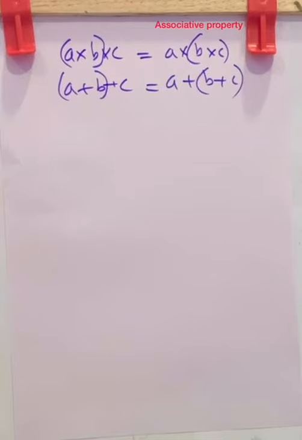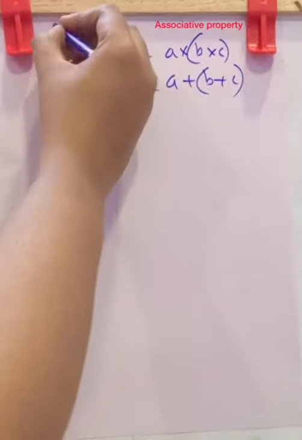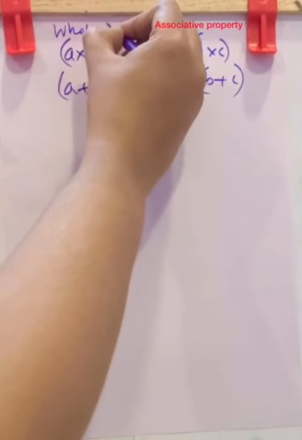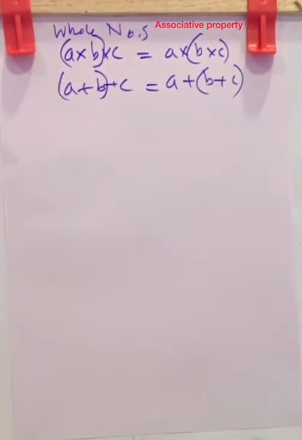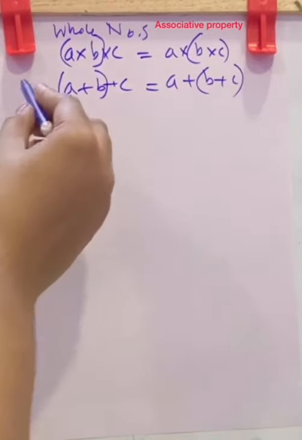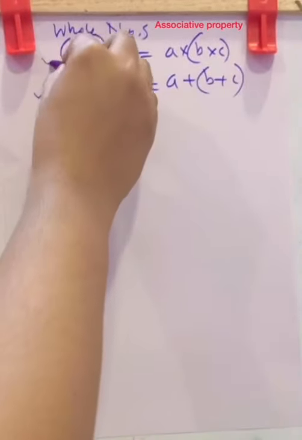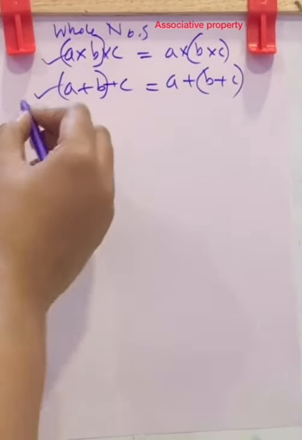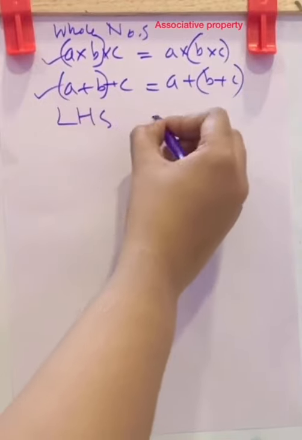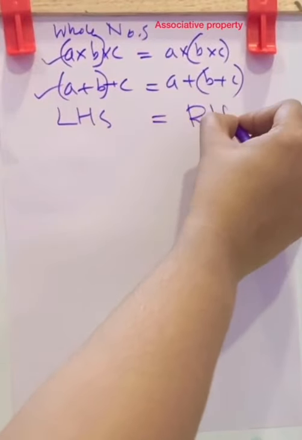So, in case of whole numbers, addition is associative. In case of whole numbers, we have already checked in the previous classes that addition is associative, but subtraction is not associative. Multiplication is associative, that is, the LHS part we get is equal to the RHS part.